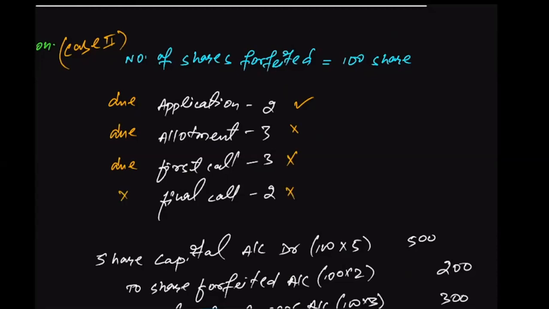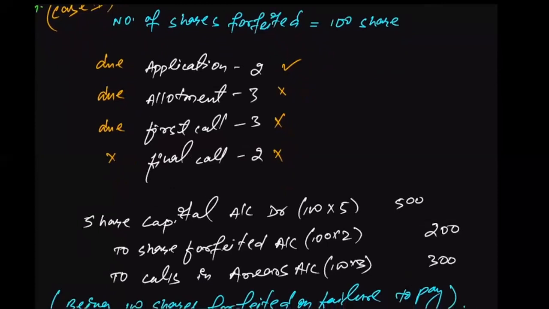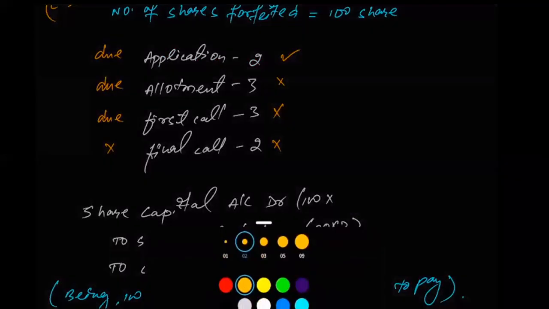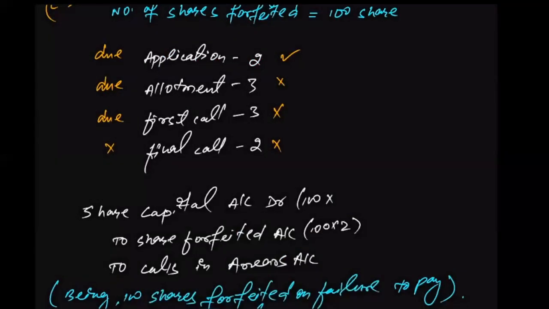All right. So considering this, we need to pass the journal entry. So the journal entry in this case will be, this time share capital account will be debited. Let me erase this. So this will be share capital account debit. 100 shares being cancelled, so 100 into total called up value. This time company has called for the application, allotment and first call. That means total called up value is 8 rupees. So this will be 800.